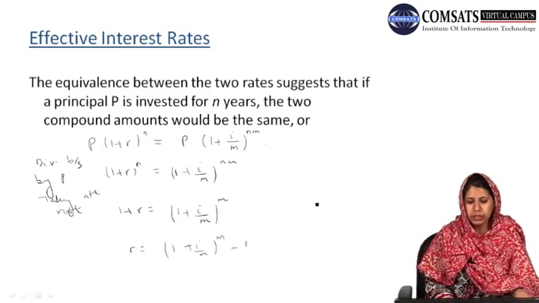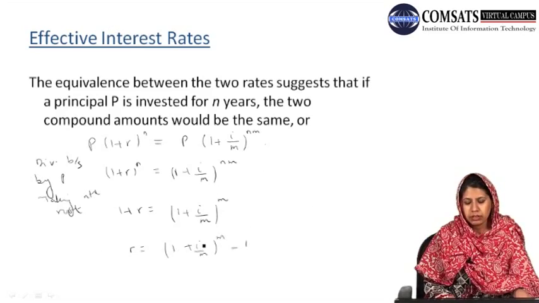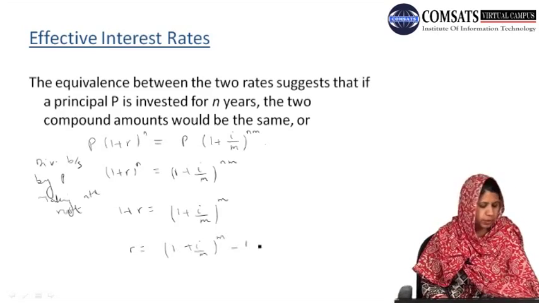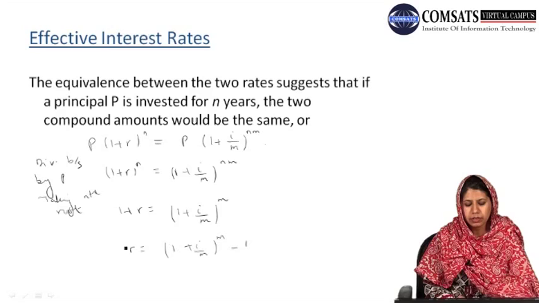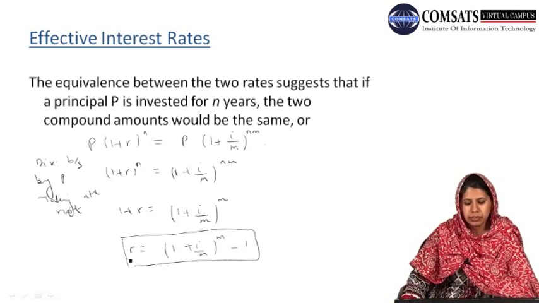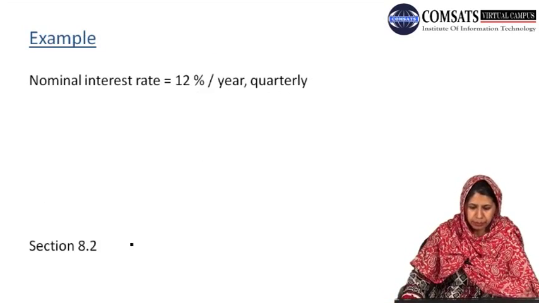So by knowing the nominal annual interest rate and the number of compounding periods per year, we can easily calculate our effective annual interest rate. How? Let's have a look at one example.